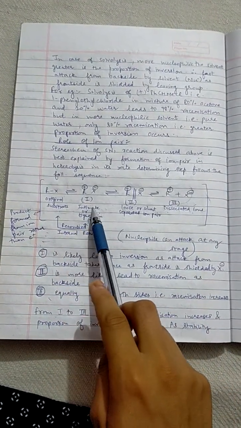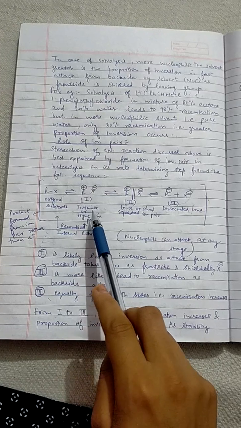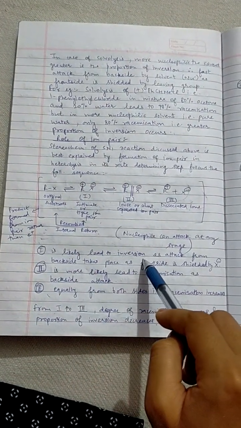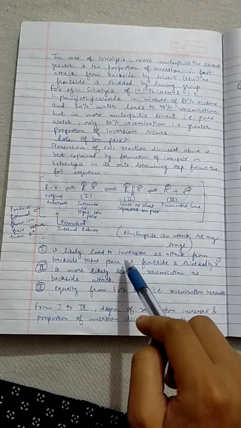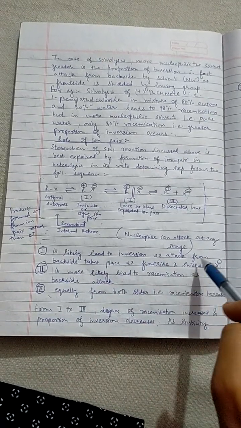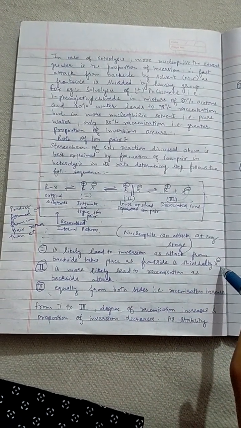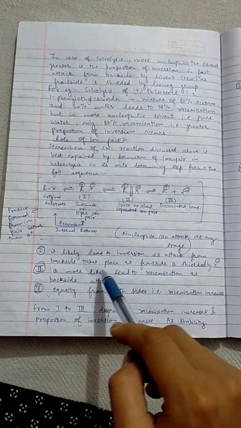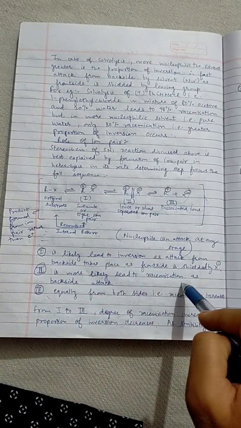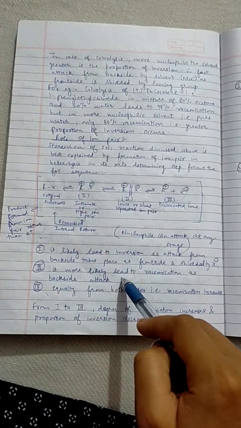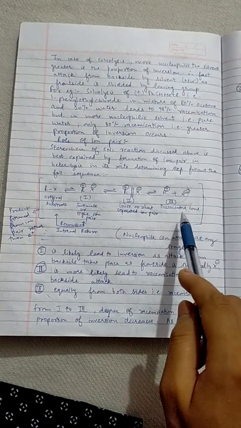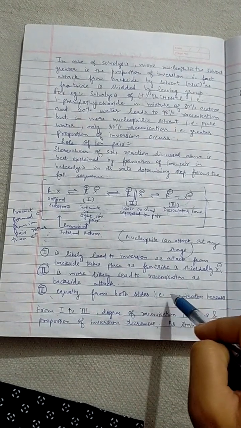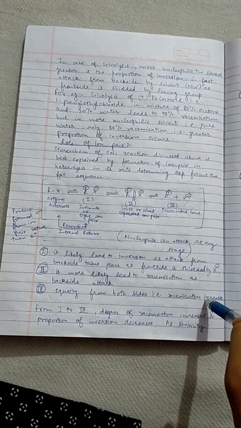First, the intimate or tight ion pair leads to inversion, as the attack takes place from the back side, as the front side is shielded by X negative, meaning any nucleophile. The second more likely leads to racemization, as the backside attack takes place. And in the third, attack takes place equally from both sides, meaning racemization increases.